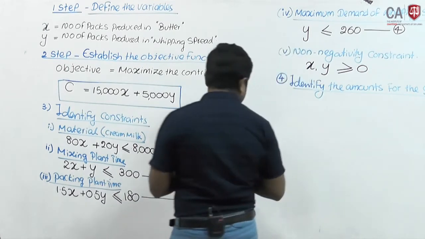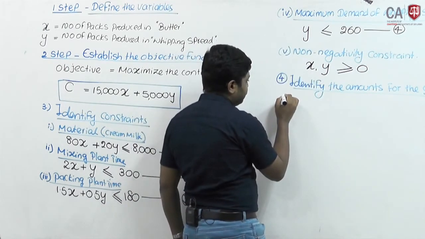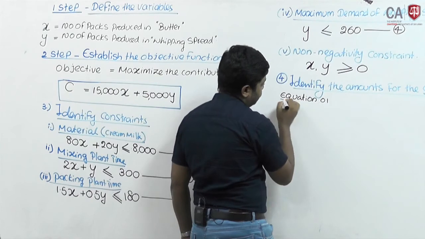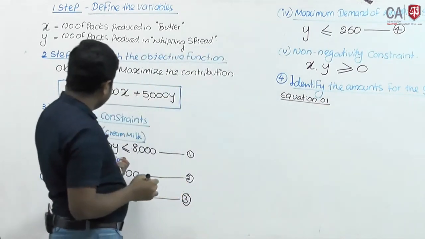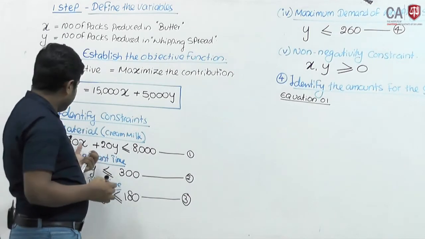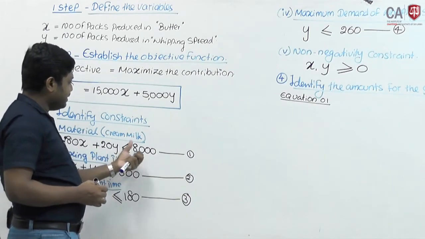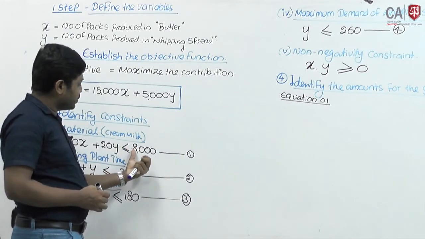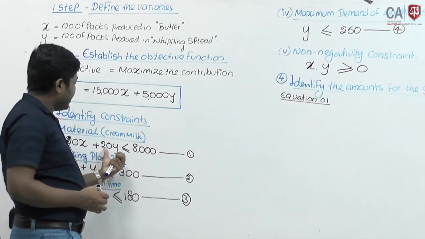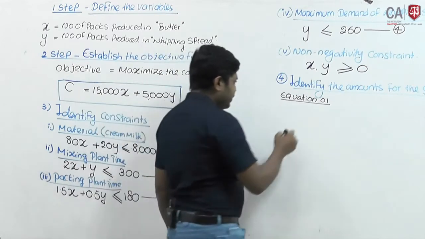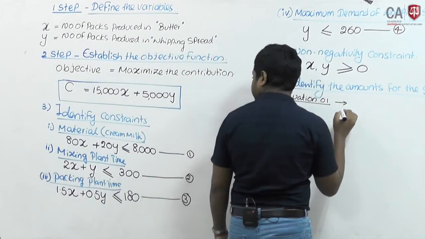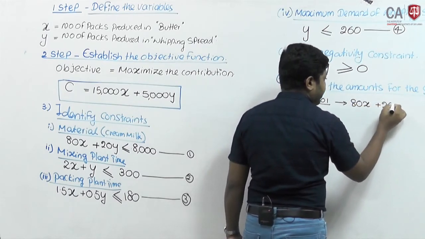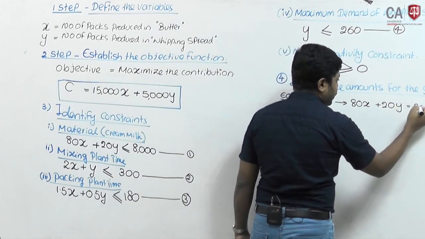I will take the first equation. Equation 1. I will convert this inequality into an equation. 80x plus 20y, this is the inequality. You will convert this inequality into the equation 80x plus 20y equal to 8000. First equation, I will write it down: 80x plus 20y equal to 8000.